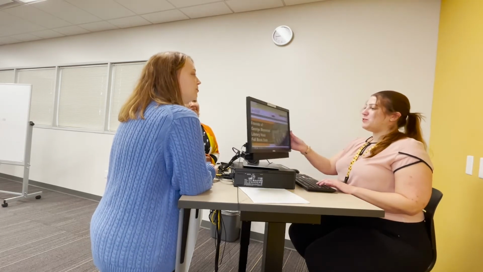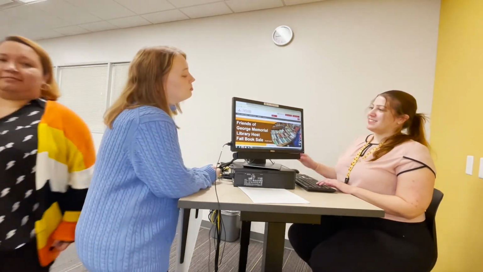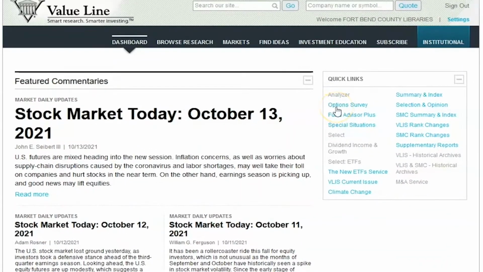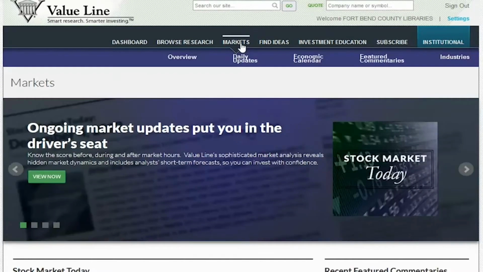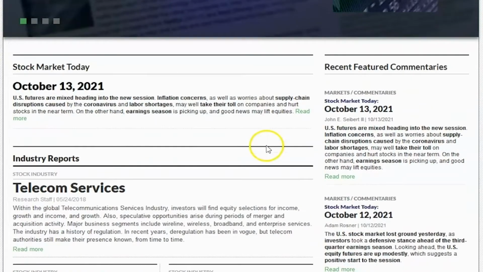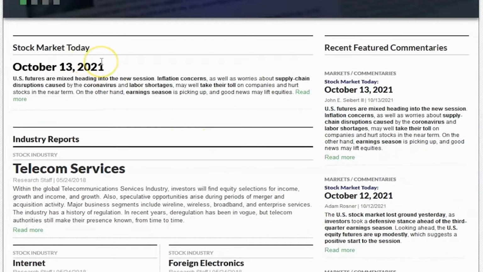Okay, let me show you Value Line, our database on stocks. From the Value Line homepage, we will click on Markets. Under the banner, you will see a section called Stock Market Today. This will be the most recent commentary available. Click on Read More.